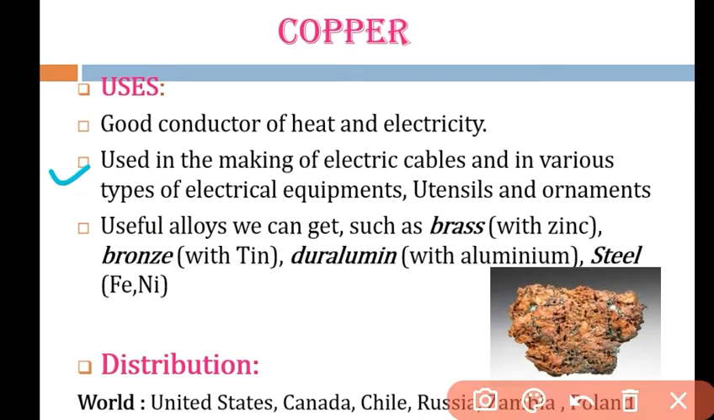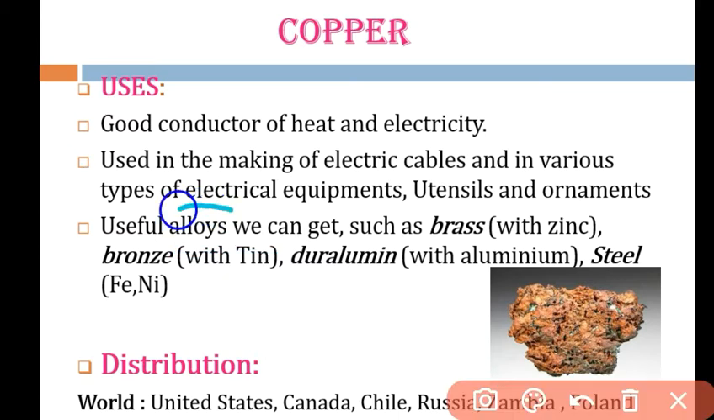So it is a good conductor of heat also. That is why it is widely used in the electrical industry and electrical cables. Even with that, it has good value to make utensils and ornaments. Various alloys are also made from copper.